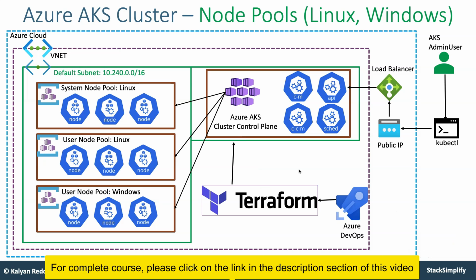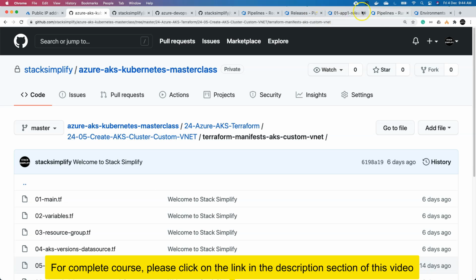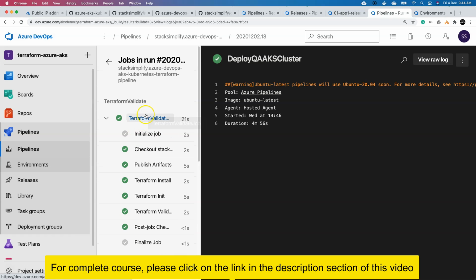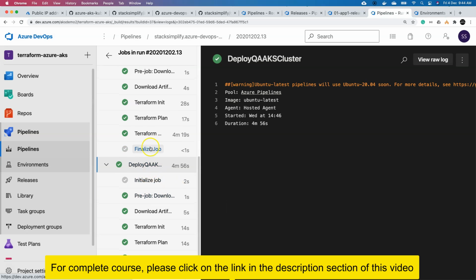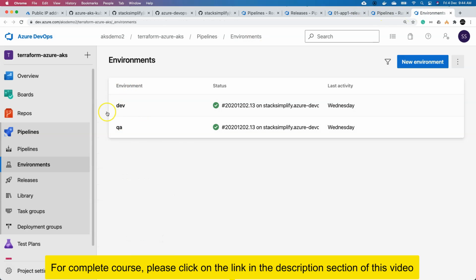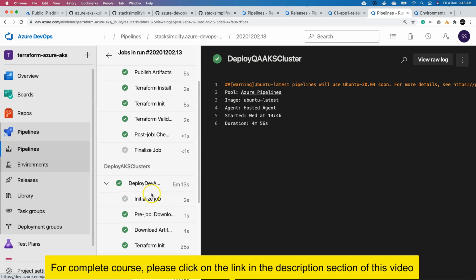you will move on to using the same Terraform manifests with Azure DevOps pipelines, so you will go ahead and provision the Azure AKS clusters both in dev and then QA environments. So let's go back to our Google browser and come to here. These are the pipelines for our Terraform. We'll implement the Terraform validate job and provision the dev environment, and then also provision the QA environment. Once provisioned, they look like this in the environments section, dev and then QA. So using the pipeline, you can provision both.